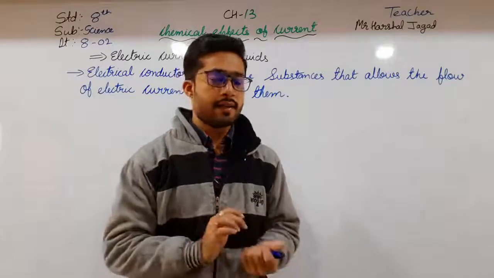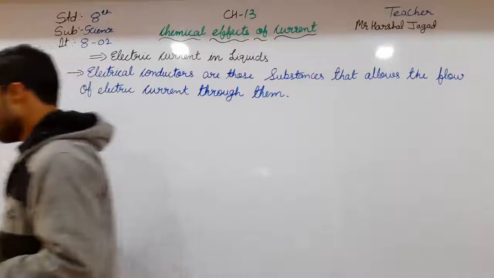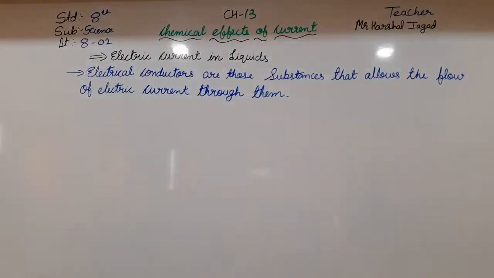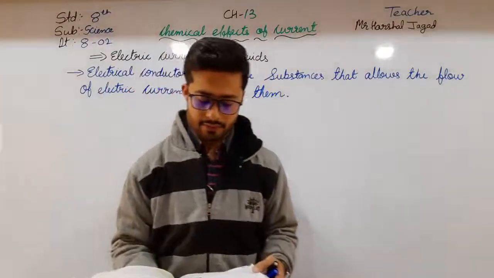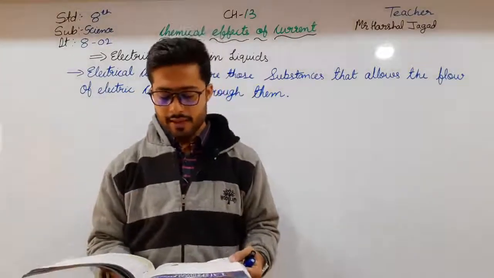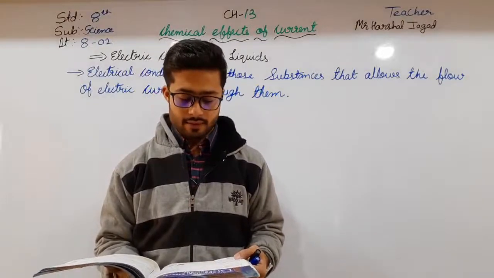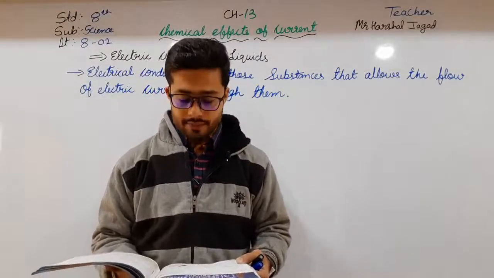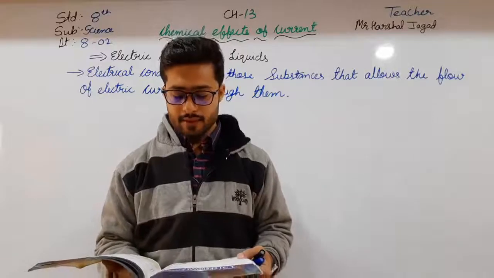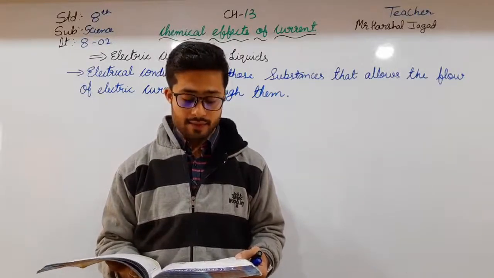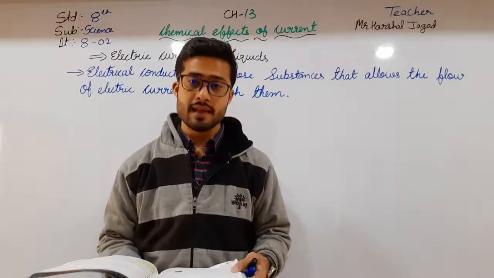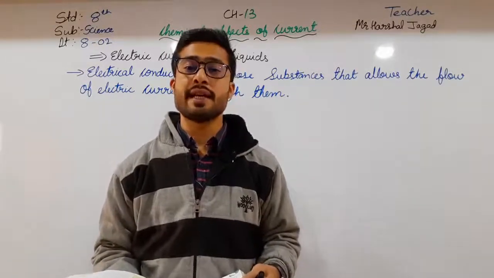Okay students, moving further, we know that metals like copper and silver are good conductors of electric current. Did you know that electric current can also pass through some liquids? This means some liquids are good electrical conductors. Let us see how. This is possible, and for that there is an activity given.